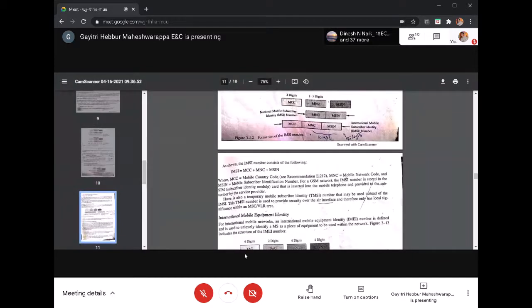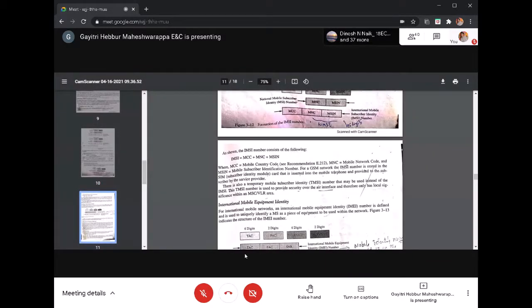Next is the IMSI number. So what does IMSI number mean? You can see it in your SIM card, and in the earlier mobiles we can see the IMSI number. In the back of your mobile, if you search, you will get an IMSI number. The IMSI number is stored in the SIM card that is inserted into the mobile telephone and provided to the subscriber by the service provider. So the SIM card will be provided by the service provider, and they will provide the IMSI number, International Mobile Subscriber Identity.